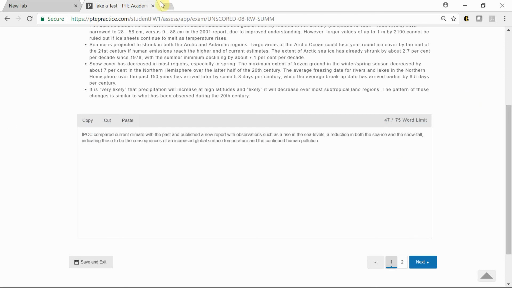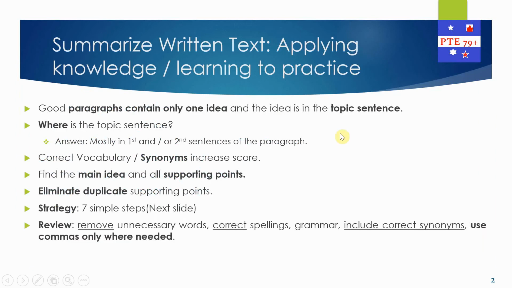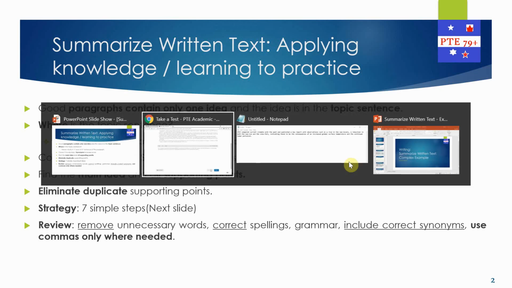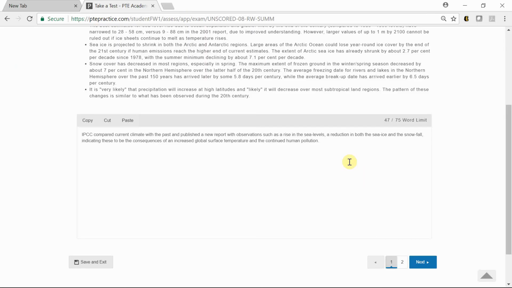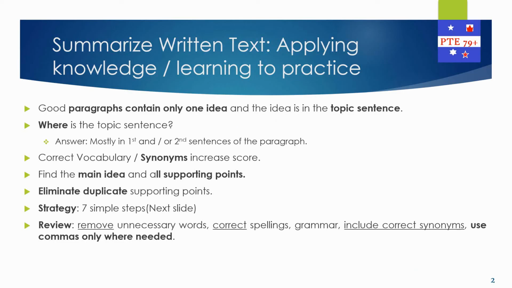Okay, let me go back to the PPT. We got the answer here, right? Let me close this. We don't need this anymore. Okay, bye bye. Yes. Okay, since we are done with the exercise, the complex summarized written text is completed.